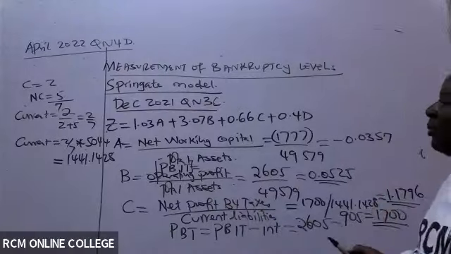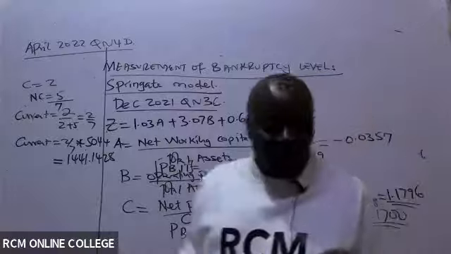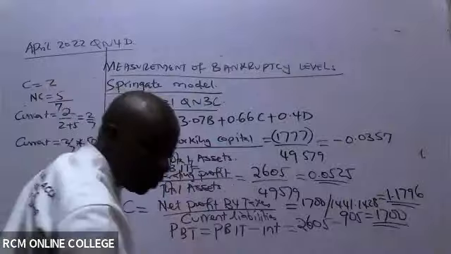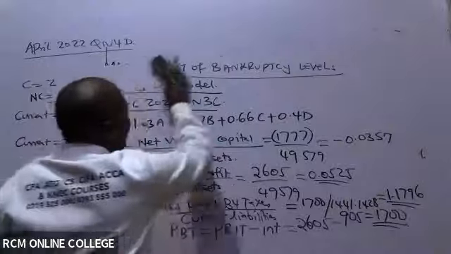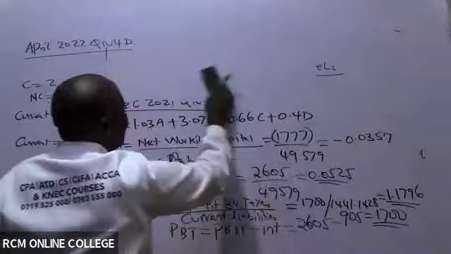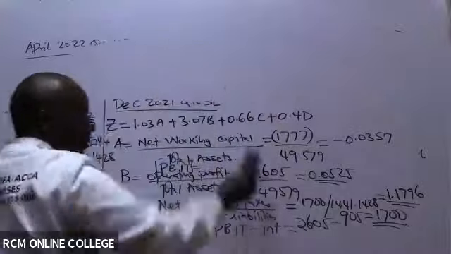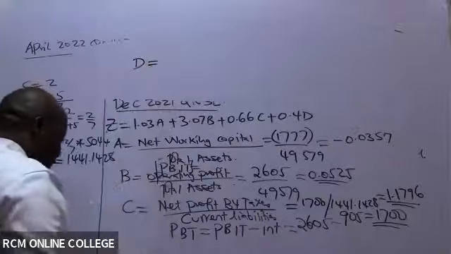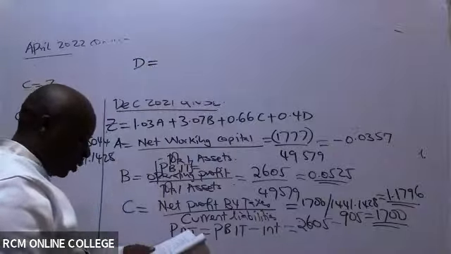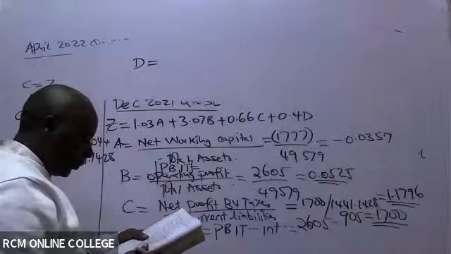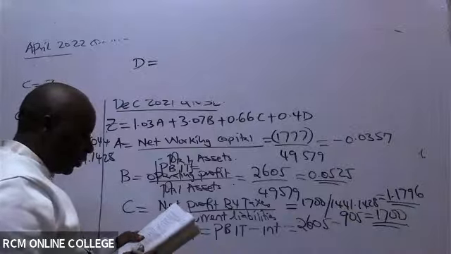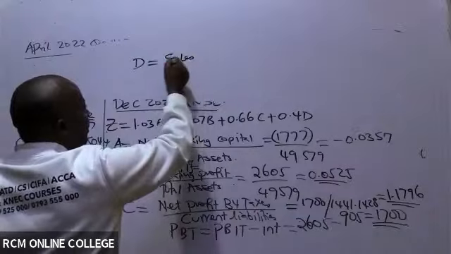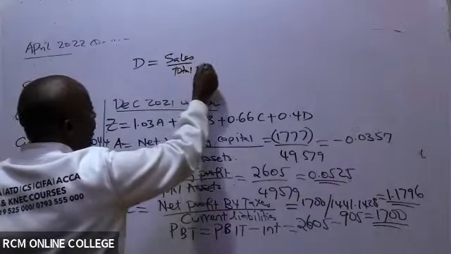Then D, you guys will be able to do D very well for me. I'm 100% sure. D equals who? D will be equal to sales over total assets.